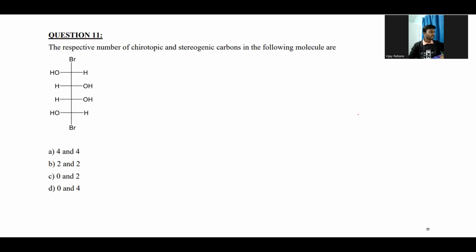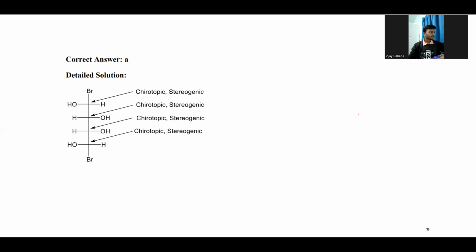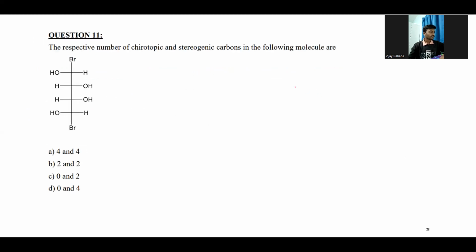This one is the question we have not covered, I think. Sorry, this one was covered. I will take this question again. The question asks for the respective number of chirotopic, stereogenic and chiral carbon atoms in the following molecules. So we need to cover the chiral carbon atoms as well as the stereogenic carbon atoms.